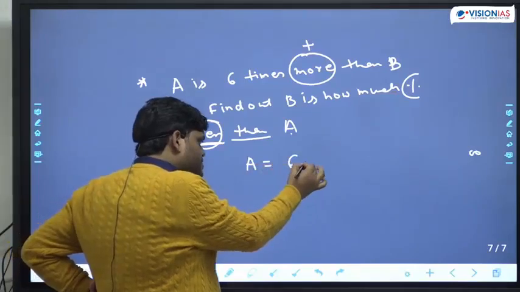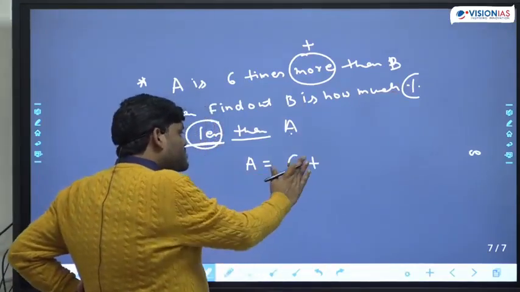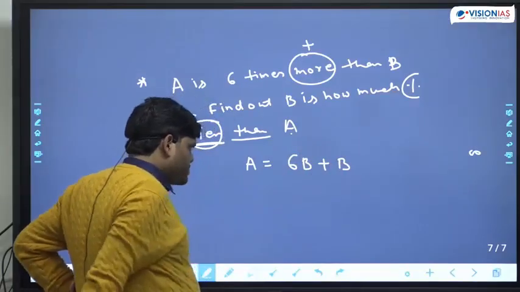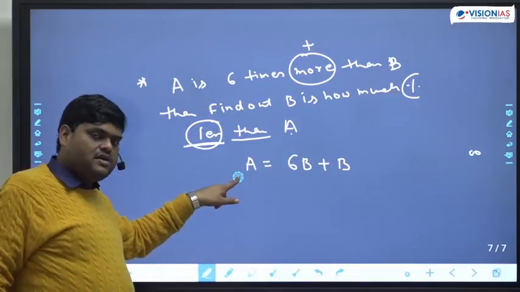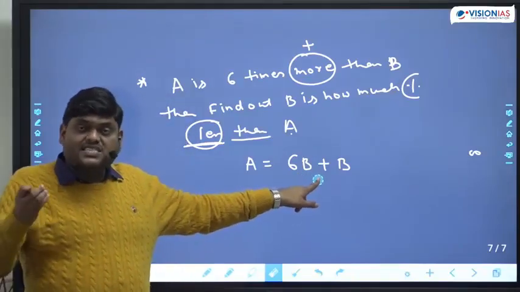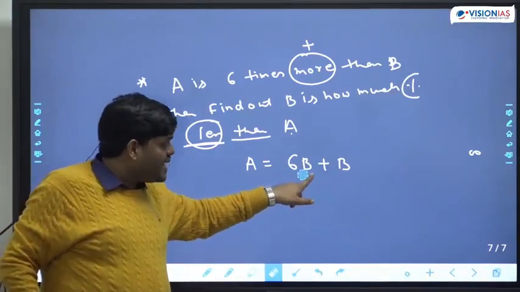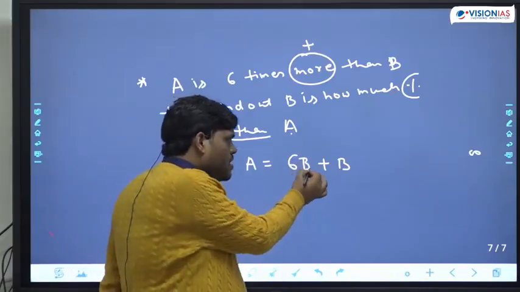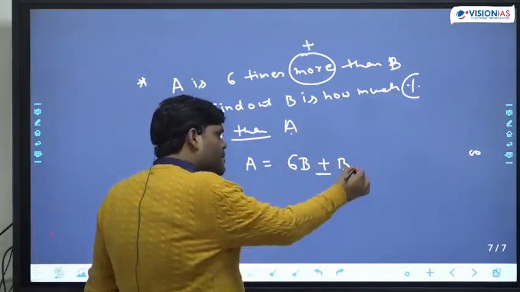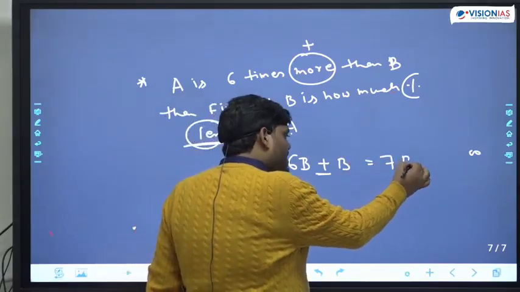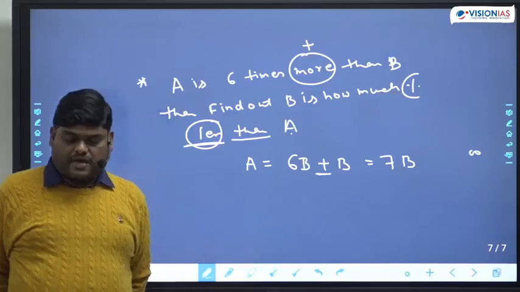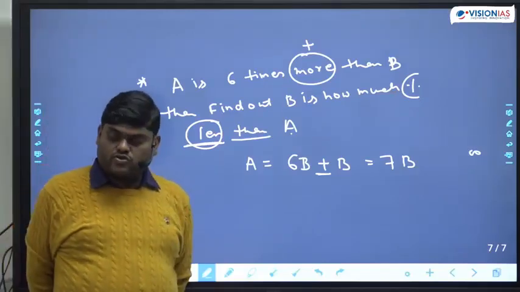A is 6 times more than B. A is 6 times of which number? 6 times of B. More means addition of B. So now this same problem becomes A is equal to 7B.